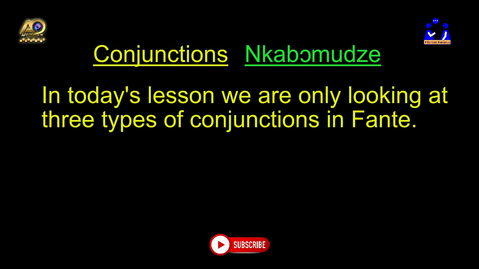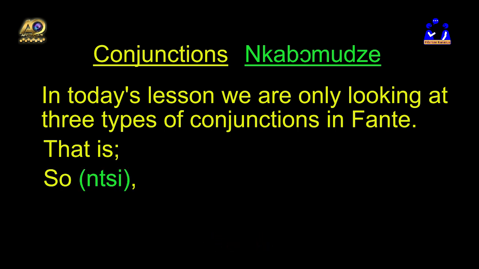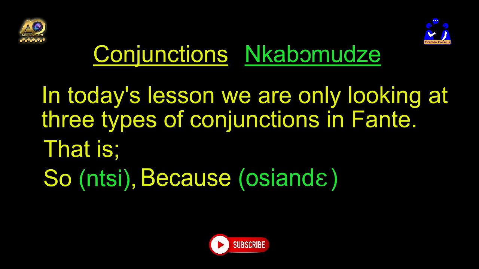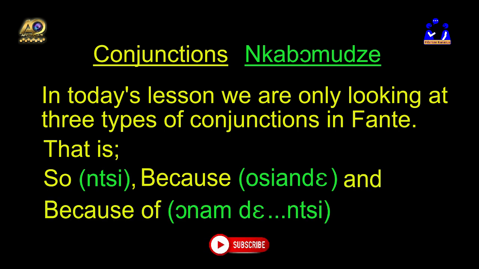In today's lesson, we are only looking at 3 types of conjunctions in Fante. That is, so, and we say nti in Fante. Because, we say osande in Fante. And we have the last one for this very lesson, because of, which we say onamde.